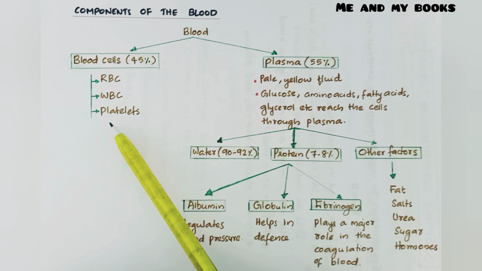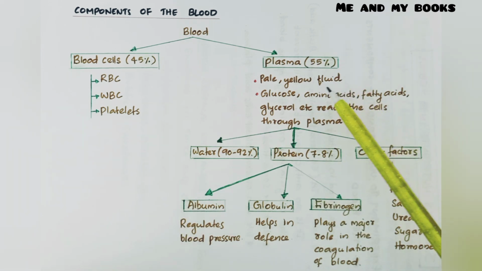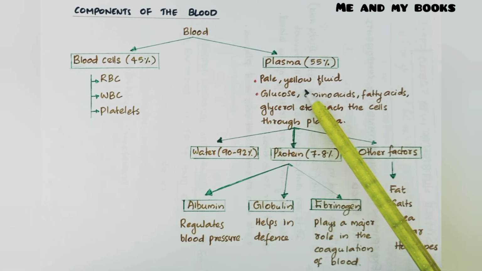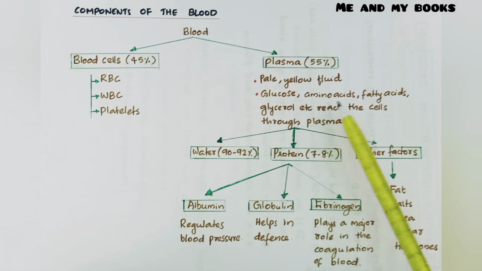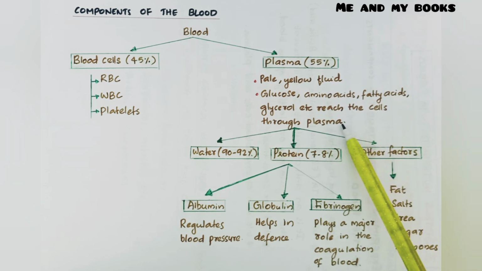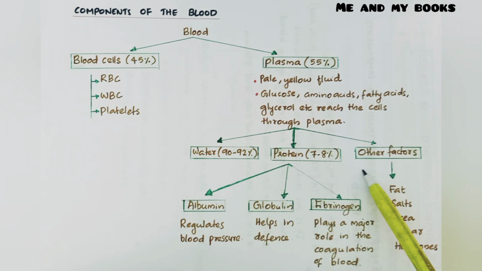And next one, plasma. Plasma is a pale yellow colored fluid. What is the color of plasma? Yellow color. And glucose, amino acid, fatty acid, glycerol, etc. reach the cell through plasma. Plasma helps to transport glucose, amino acid, fatty acid, glycerol. Plasma has water, protein and other factors. 90 to 92% water, 7 to 8% protein and other factors.